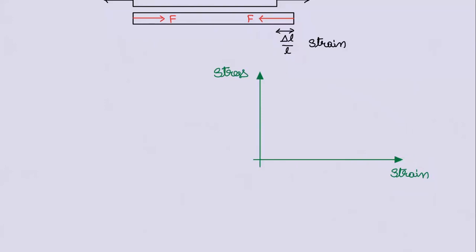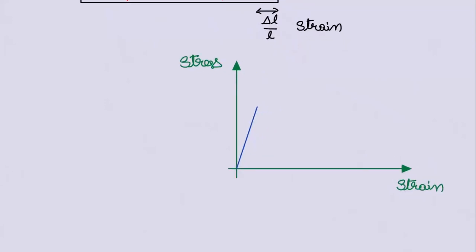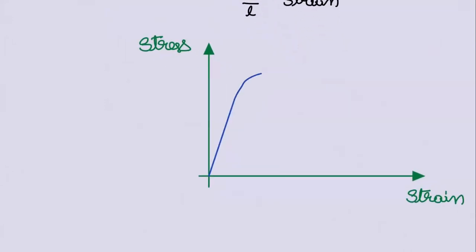Okay, the graph will be like this. Concentrate. First like this, then a curve like this. It need not be exactly the same, but it's a rough estimation.